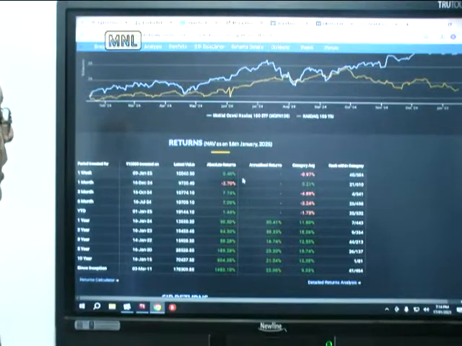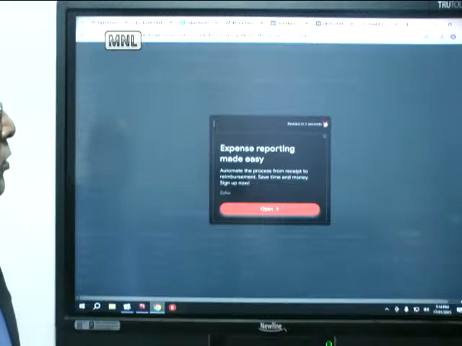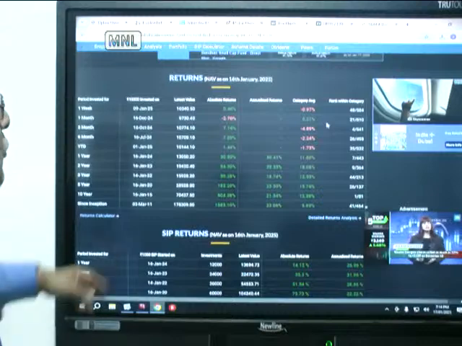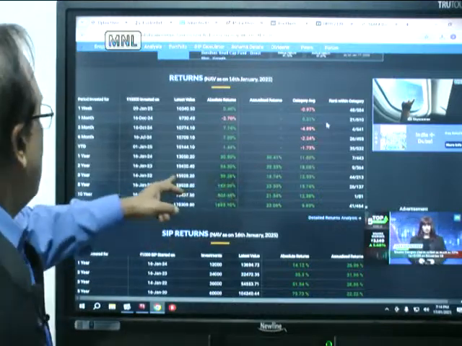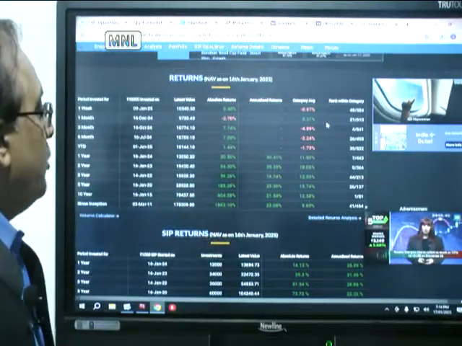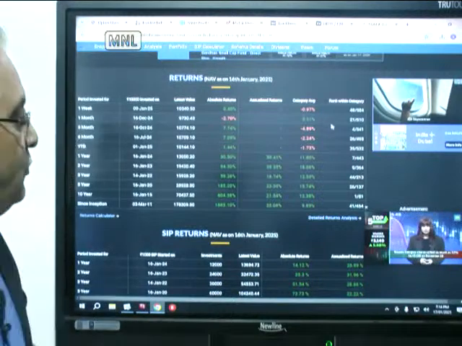So if you look at it, the 1 year return, problem in Moneycontrol. So we'll see. Now if you look at the last 3 years, annualized return is 17%. 2 years is 39, 1 year is 30, 5 years is 23, 10 years is 21.54. Since inception is 23%. So one of the best, I think.